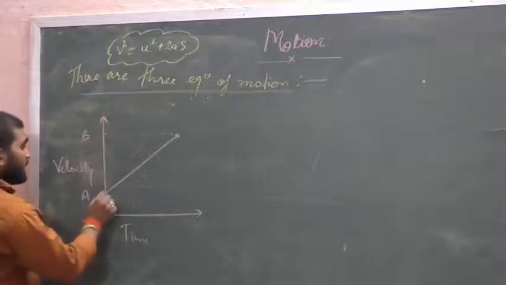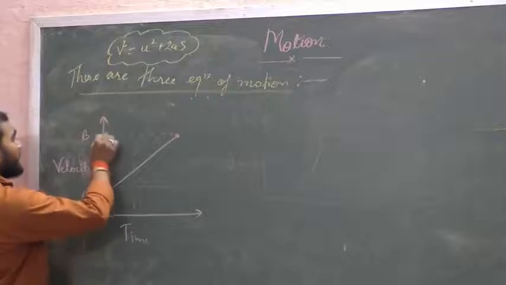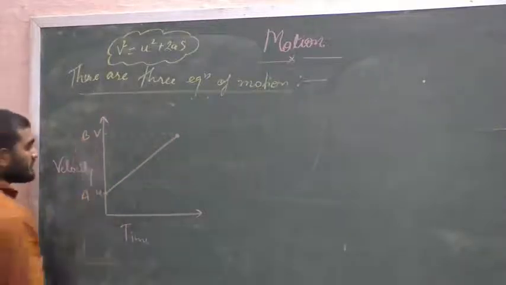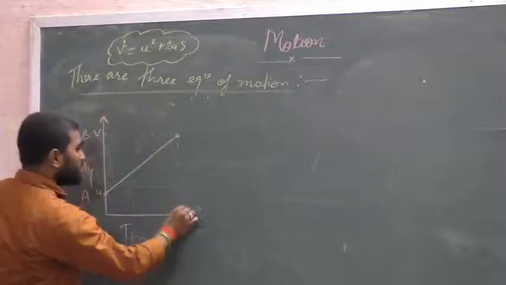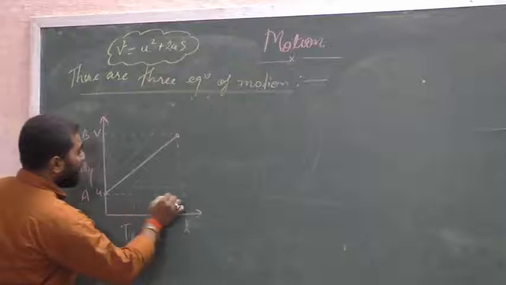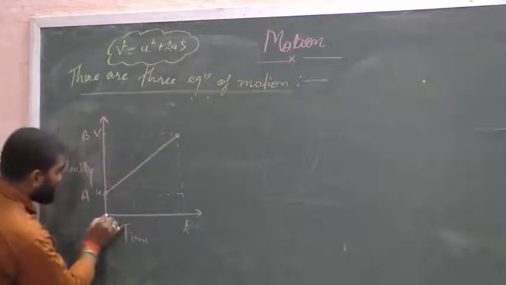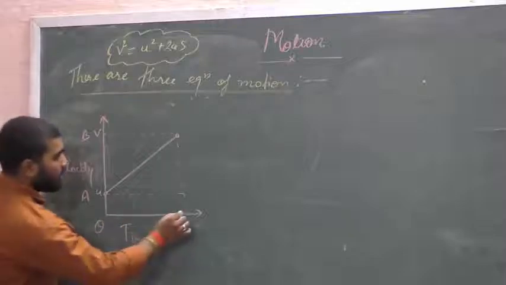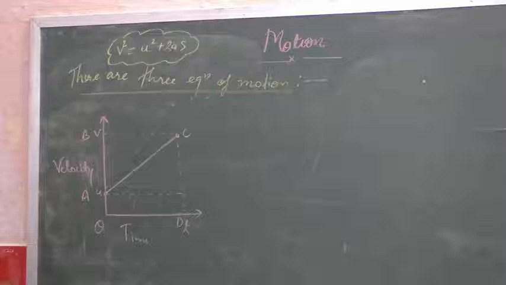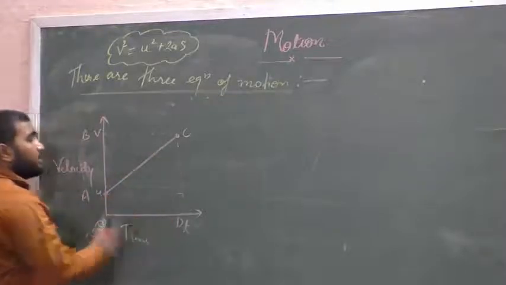here the starting velocity of it is u and its final velocity is v, at time t. So after taking time t, it reaches position B. This point is called O, this D, and this is called C. Now with the help of this graph we will derive the equations of motion.